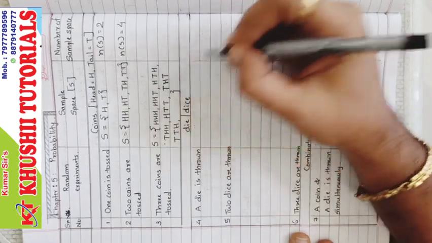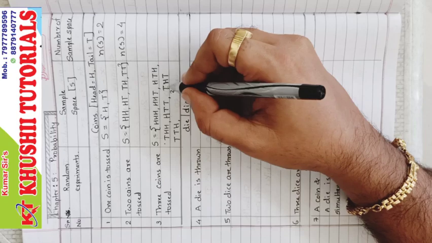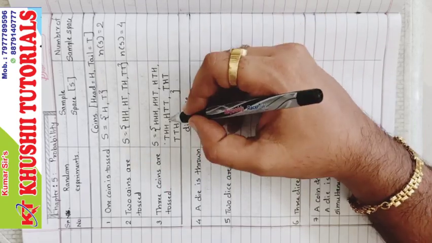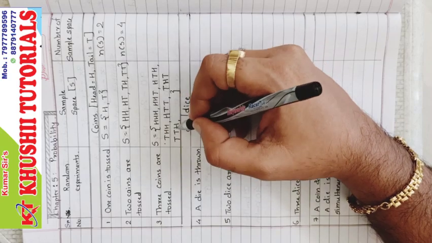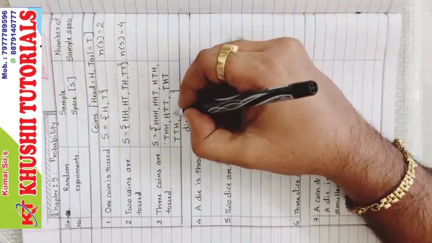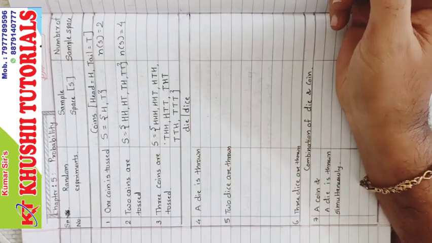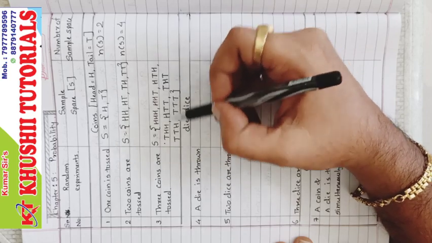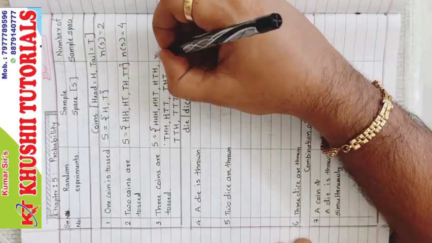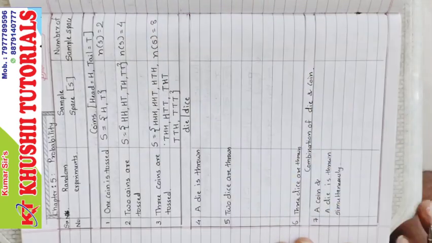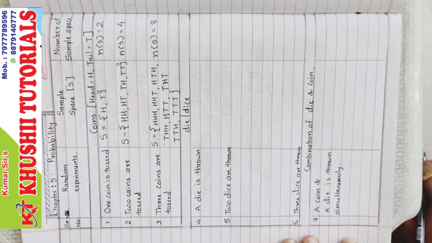Okay, now the possibilities of a single head are over. Now no heads, which means only tail, tail, tail. So 1, 2, 3, 4, 5, 6, 7, 8. There are 8 possibilities. So number of S equal to 8.